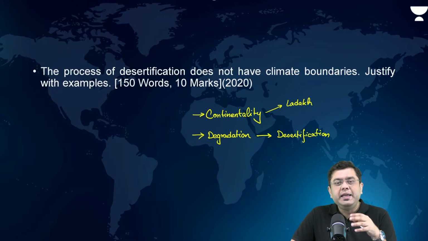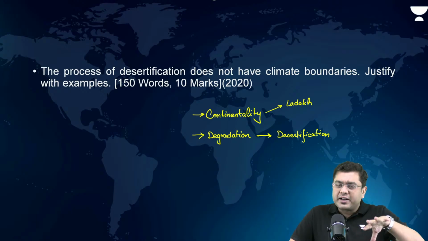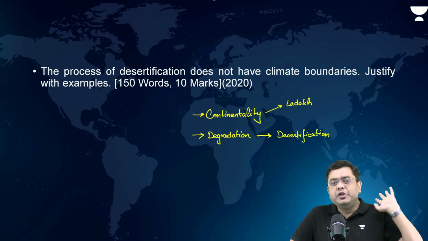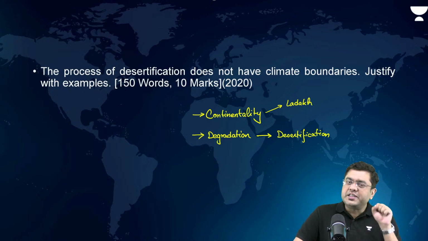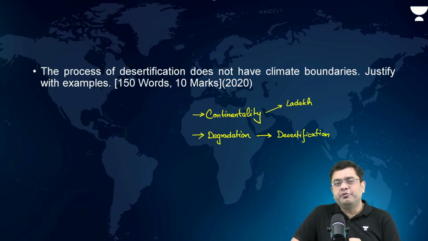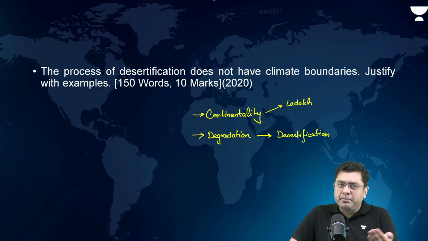And eventually, that can usher in low productivity. The soil will be remaining barren, leading to soil erosion, low productivity of the subsoil, and eventual desert. Give example of regions like Haryana, Western Madhya Pradesh, some sections of Punjab. All these areas are experiencing or have been experiencing desertification. So this is not associated with a climate boundary, it is associated with the physiography.